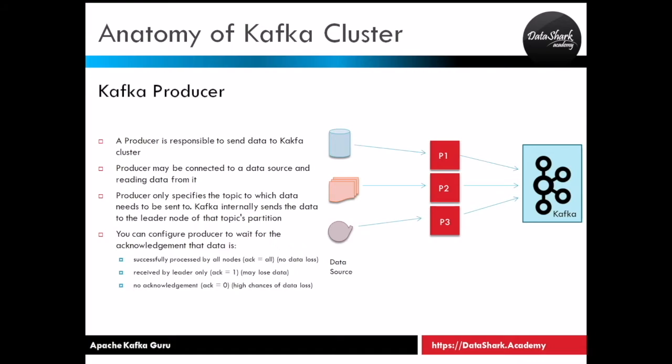So the third option is no acknowledgement. In this case, the acknowledgement indicator is set to 0. Okay, but here you may have high chances of data loss because producer keeps sending the data and it's not keeping track of if the data is being received or not, and your cluster is receiving the data. So what if one of the servers goes down and producer is still sending the data in? So in the time when the new broker is set up as a leader for that topic, you may have some part of the data lost. Okay, so there are high chances of data loss in this kind of setup.